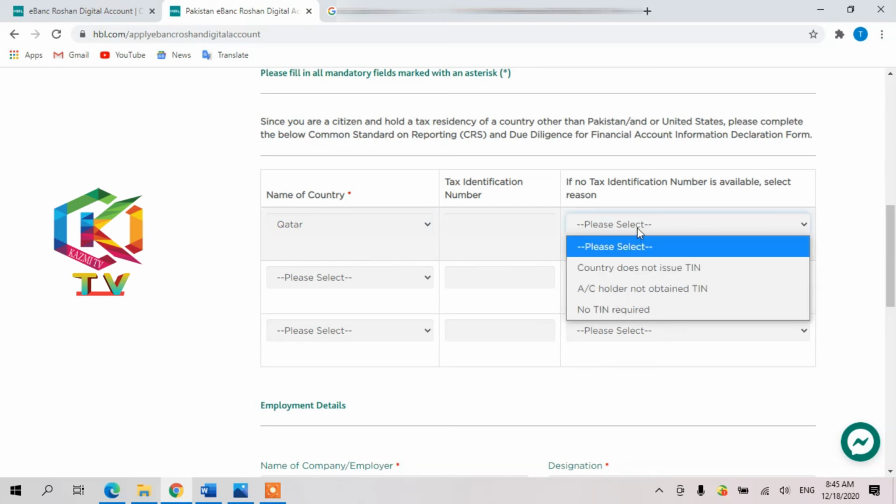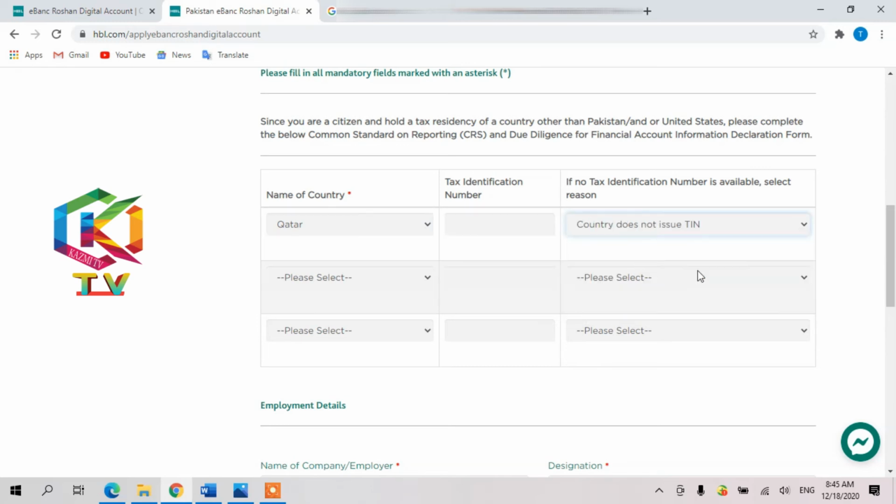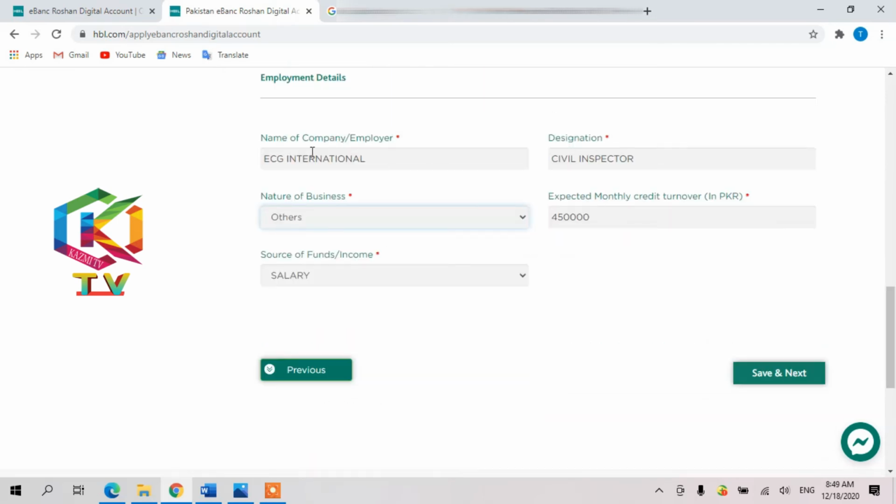And here, if you are paying tax, you have to select. If the country does not issue a TIN, so if you are living in a European country, definitely you are paying tax, you have to enter the TIN number and all whatever is required in the form. Dear friend, you have to fill all the areas: designation, how you get the salary, and your total amount in Pakistani rupees, how much you are getting. Okay, then you have to click on next, save and next.